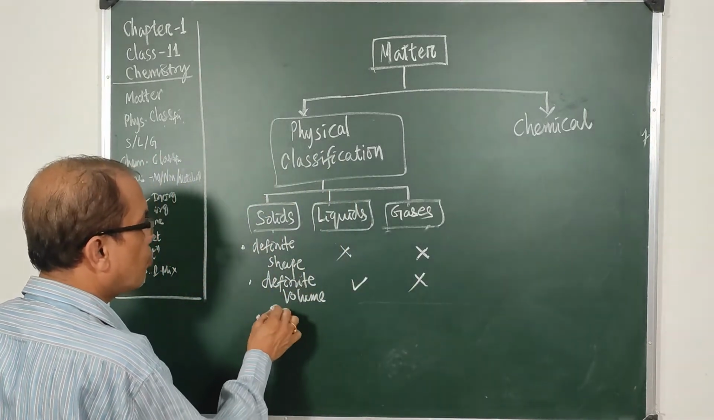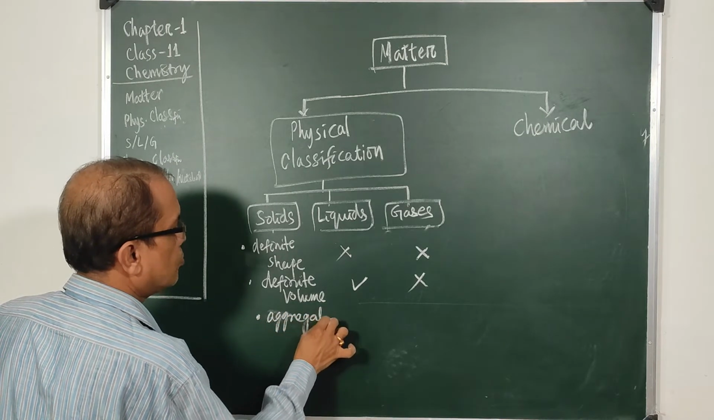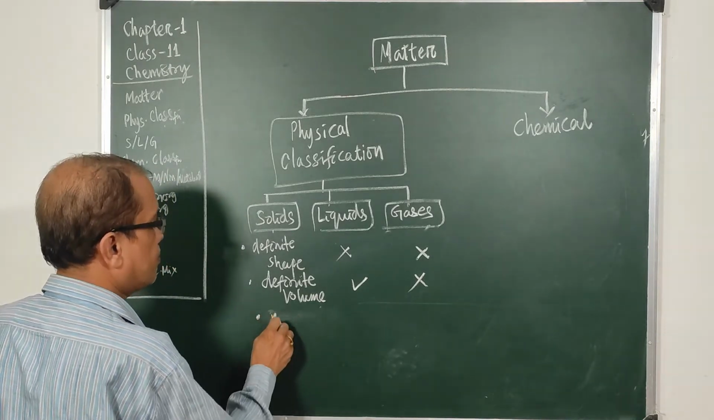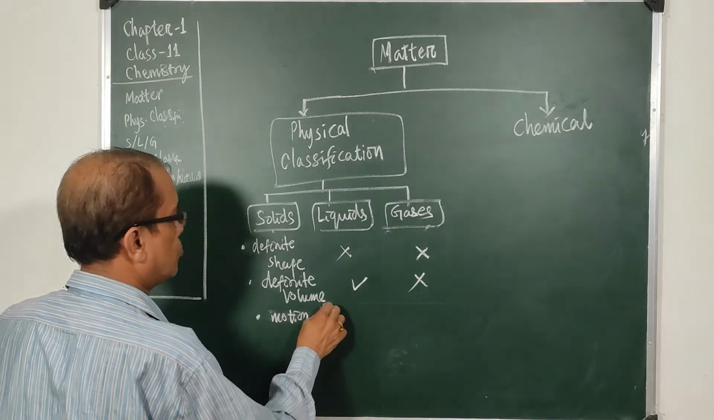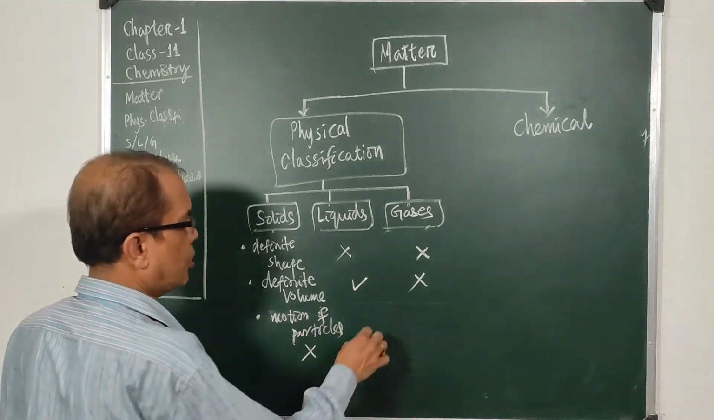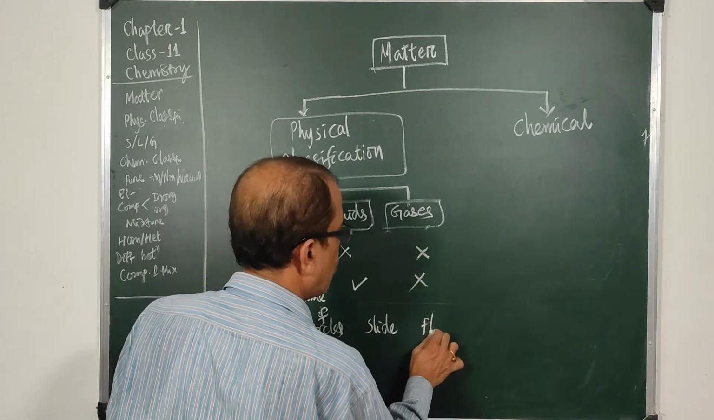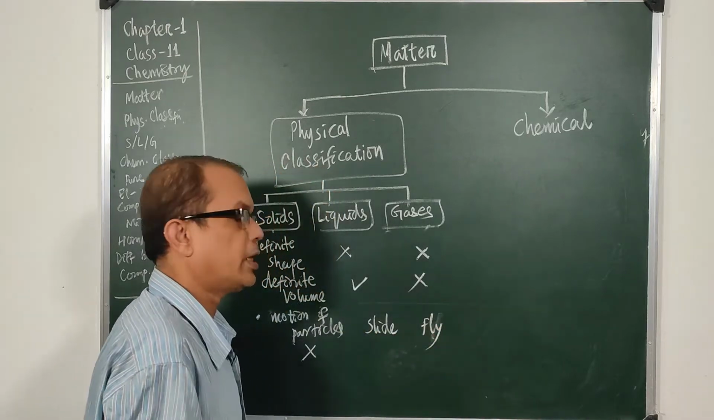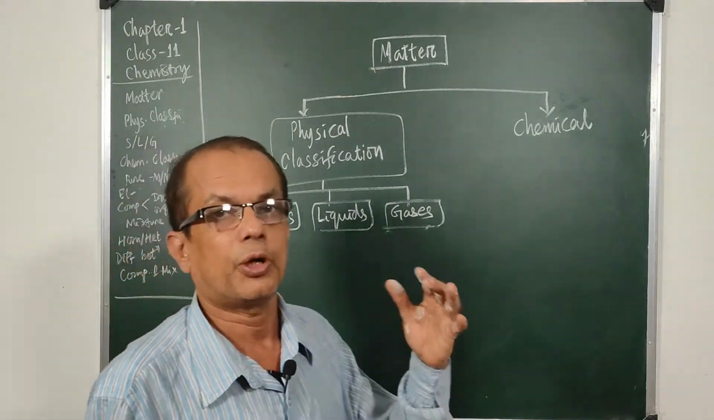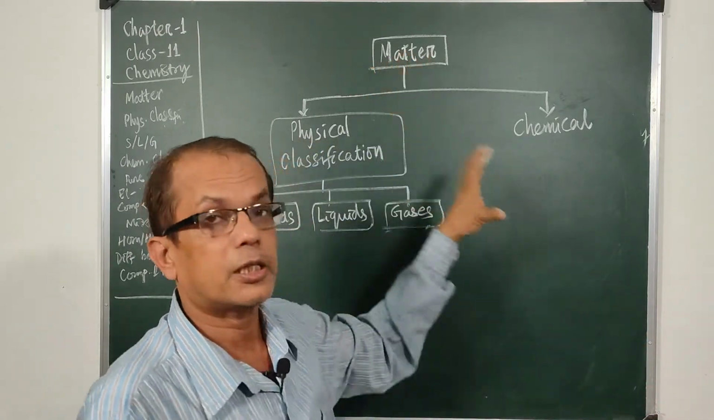And if we talk of motion of particles, aggregation of particles, there is almost no motion in solids, but the molecules of liquid can slide, while the gases can flow. They can fly in any possible direction. So when we consider so many properties, solids, liquids and gases become different from each other, and we shall deal with these things later on after we finish the classification of matter.